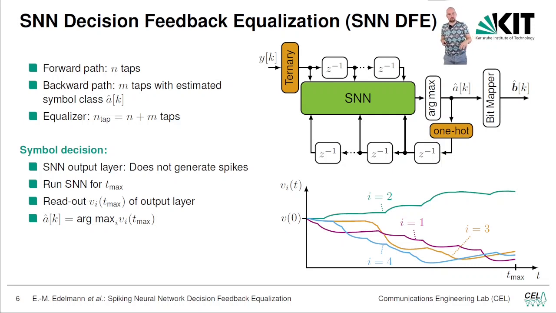If it stays rather low, the probability that this is the class we classify for is rather low. As you can see in this example, we have those 4 classes and the argmax. After T max, we read out the voltages. So we have the values over here, and the argmax in this case will decide for the second class, the green line, because the green line has the highest voltage after the SNN has been run for a certain amount of time.